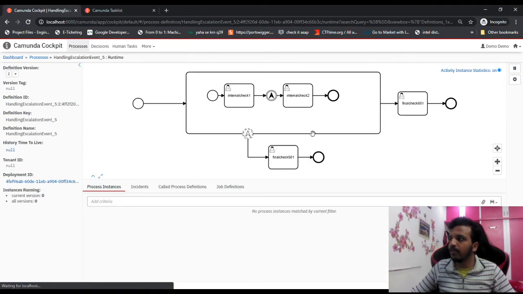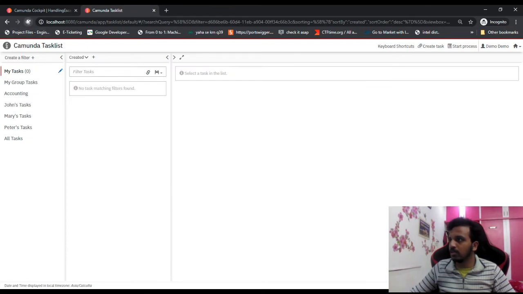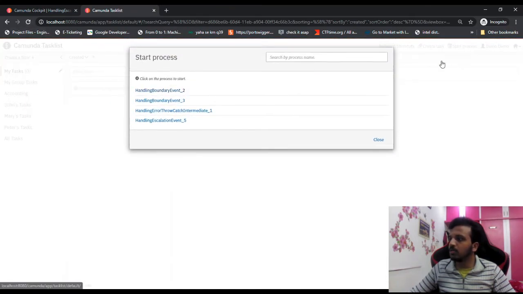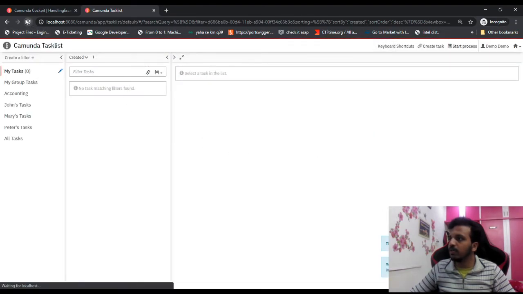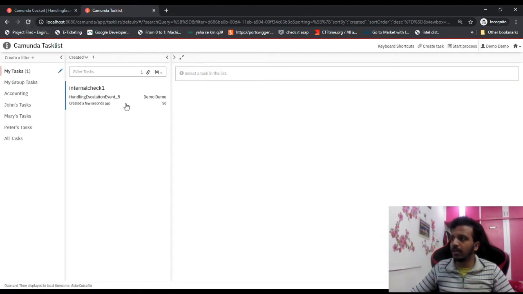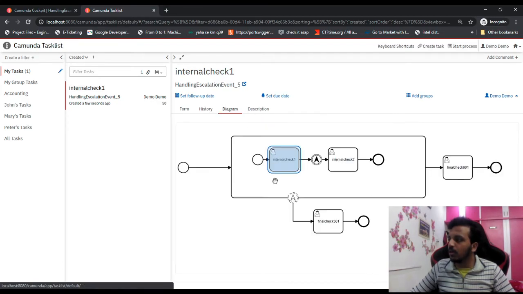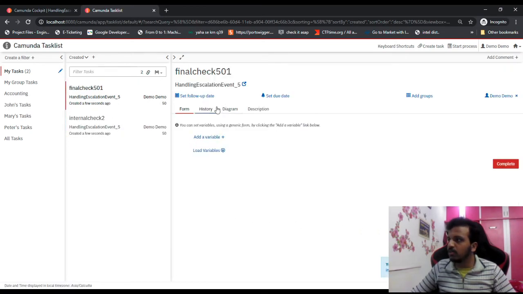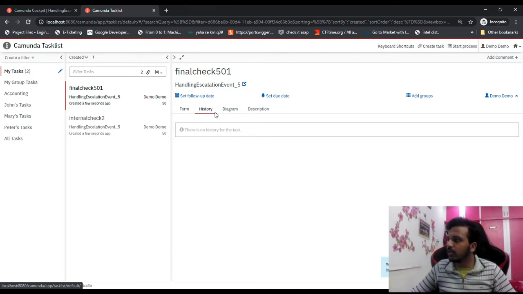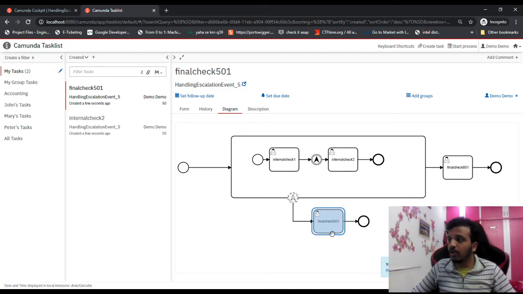Yes, there we go. Now let's refresh and start the process. So this is the thing, and start. If I refresh, as expected, I'll have one task, which is internal check 1. After this, the escalation should take me to 501. Let's try to complete this, and there you go. Now if I see the history diagram, 501 is there.